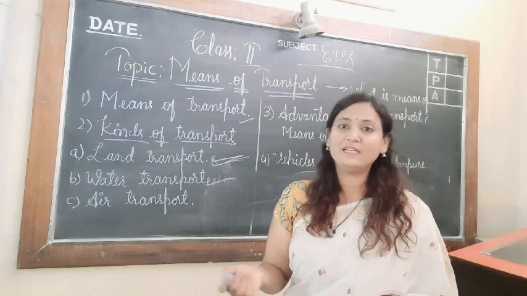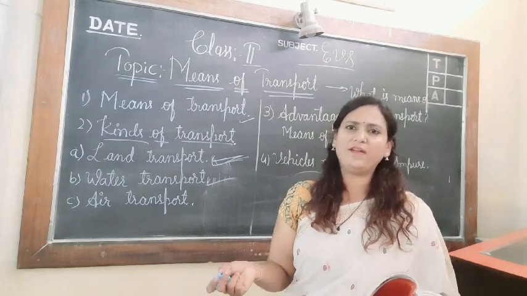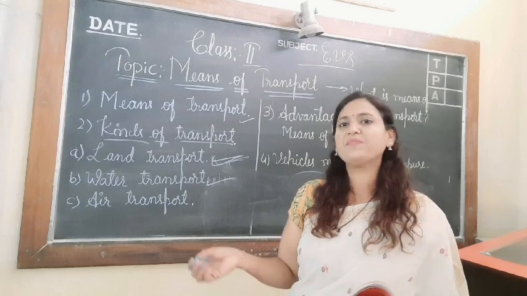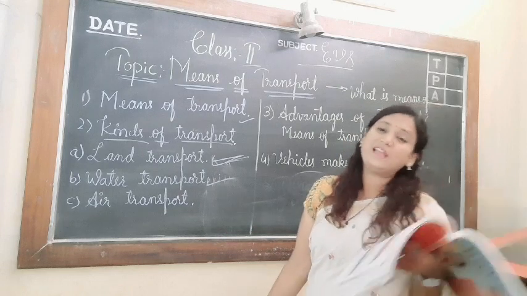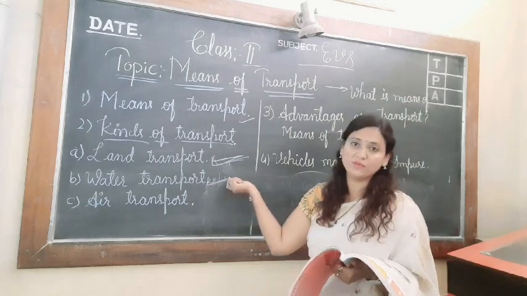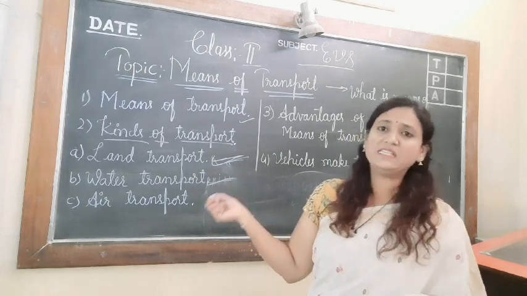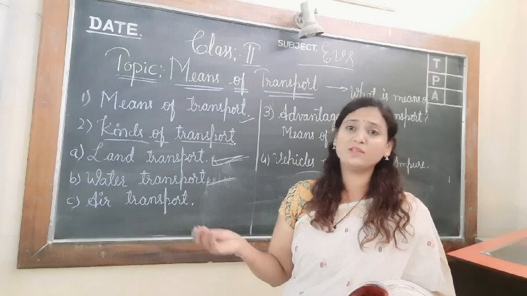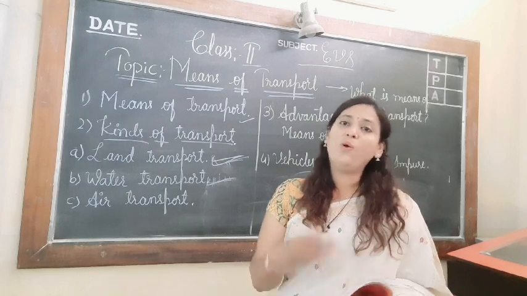If we are traveling in a ship, boat or ferries, all these are the means of water transport. So what do all the ships and water transport carry? Goods, passengers, and they can travel different seas and oceans, because there won't be a road in the water, so they will be traveling in the water.